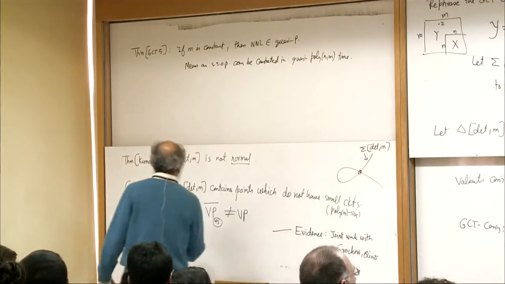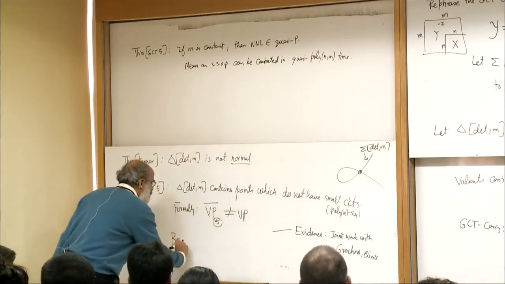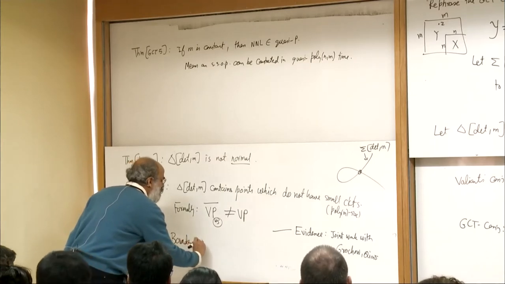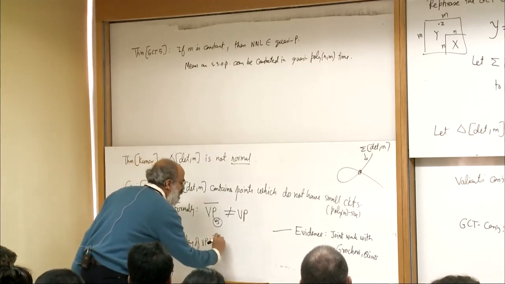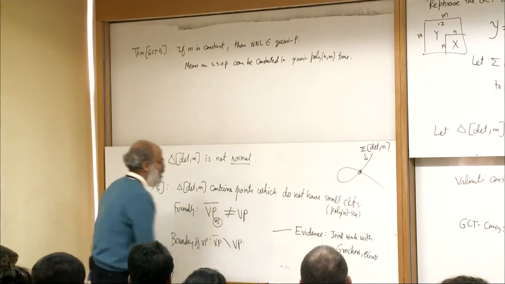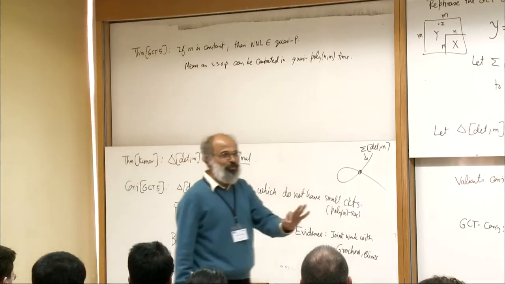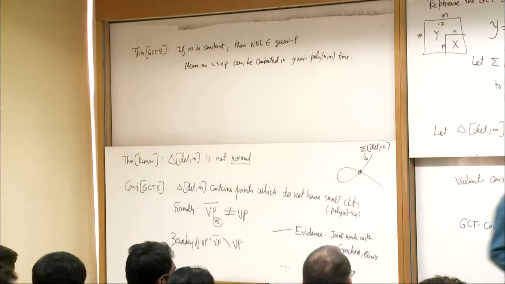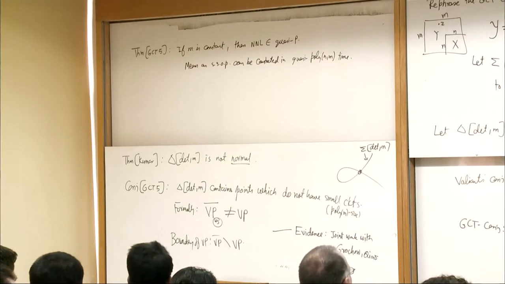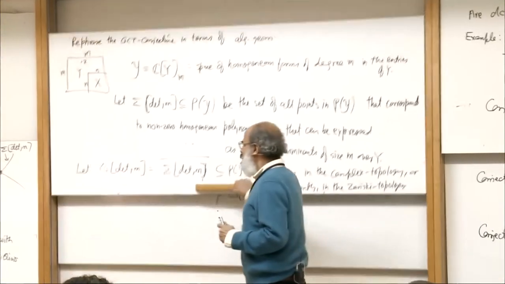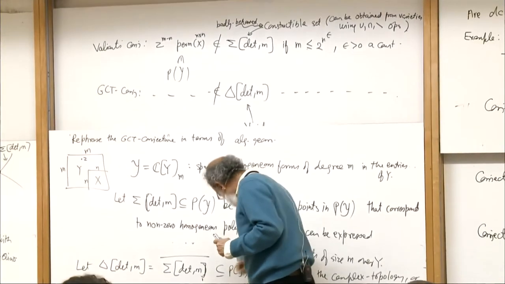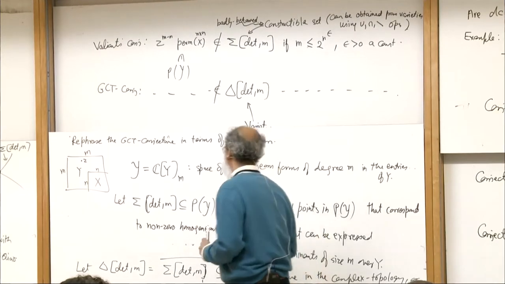If you define the boundary of VP as VP bar complement VP, then what this says is that the boundary is non-empty. And that non-empty boundary is the difficulty of complexity theory, because that is what is going to cause all the trouble.